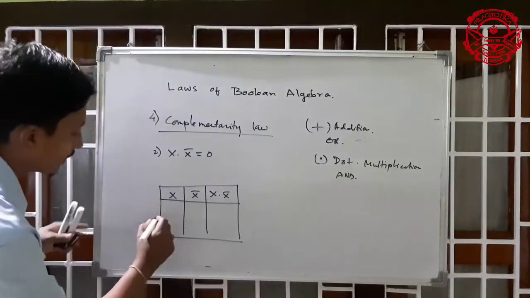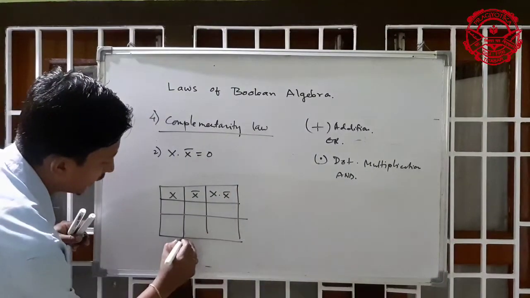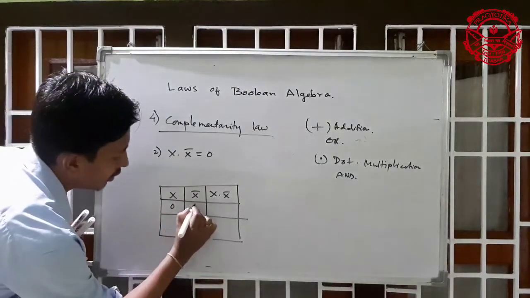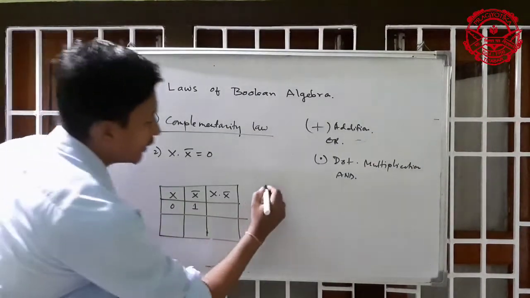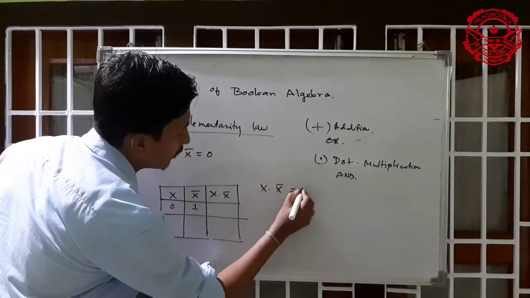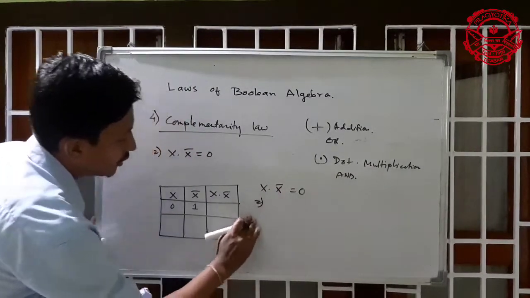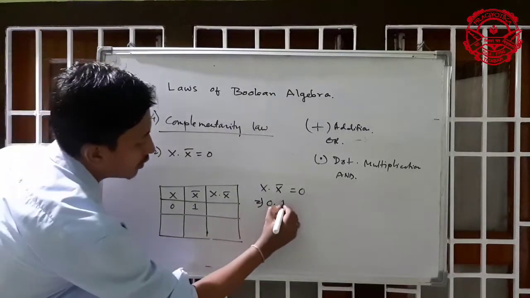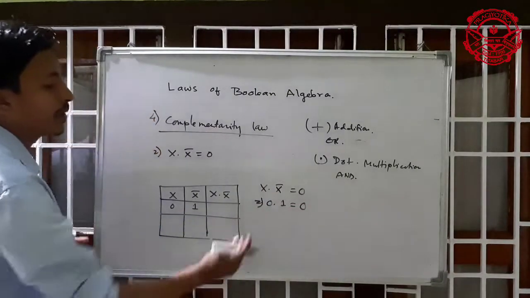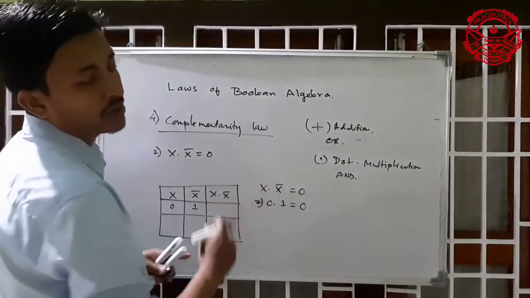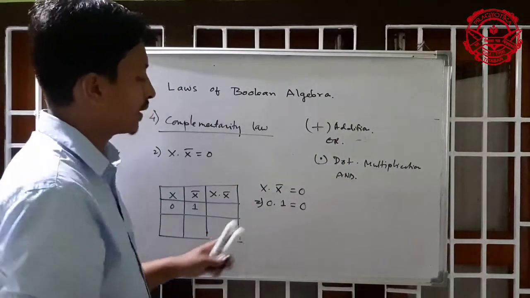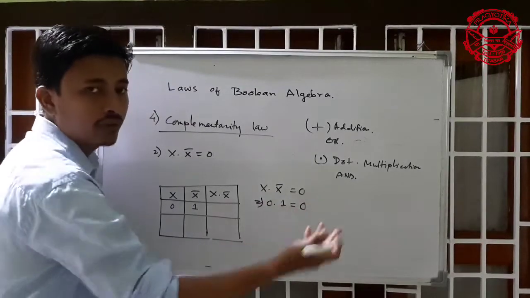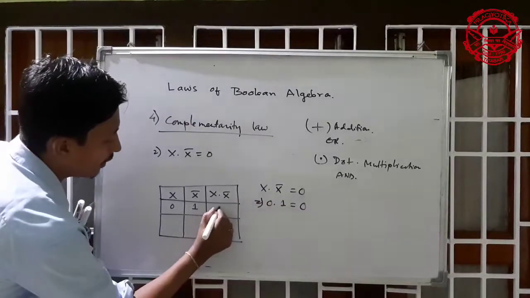Okay, now see, if the value of x is 0, then after negation it will be 1. Now x dot x bar: value of x is 0, x bar is 1, so the answer will be 0. If both expressions are true then it will be true, but here one is false. False and true equals false. The answer will be 0.